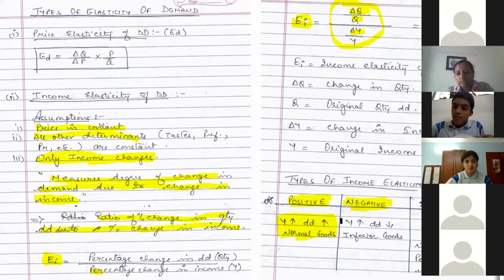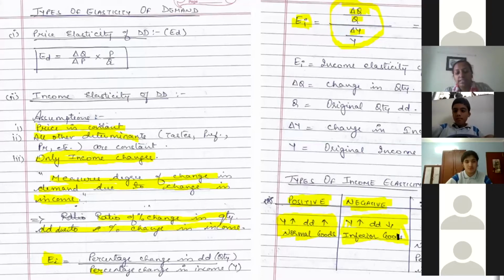So here, for negative income elasticity of demand, when you compute and get a negative value, that means your income has increased, but your demand for that good has decreased. Now, when does that happen? If it is an inferior good, that means when your income has increased, you can buy a better quality good in place of that.